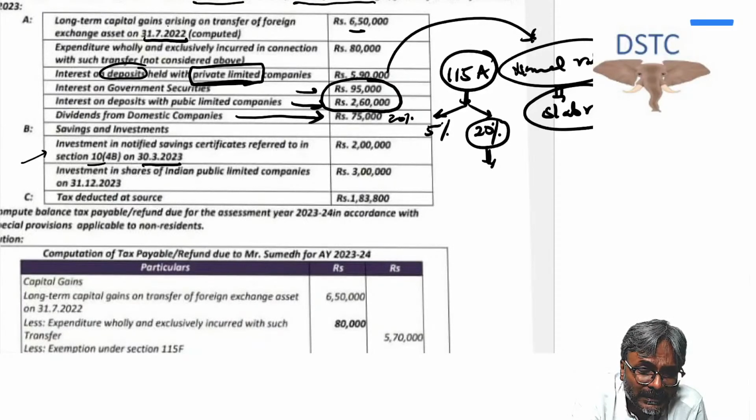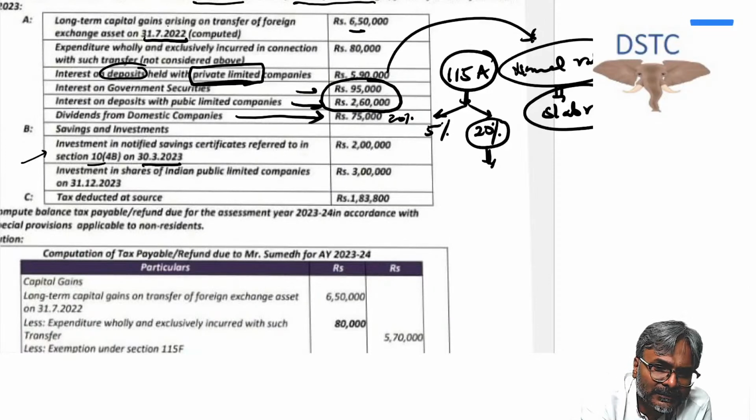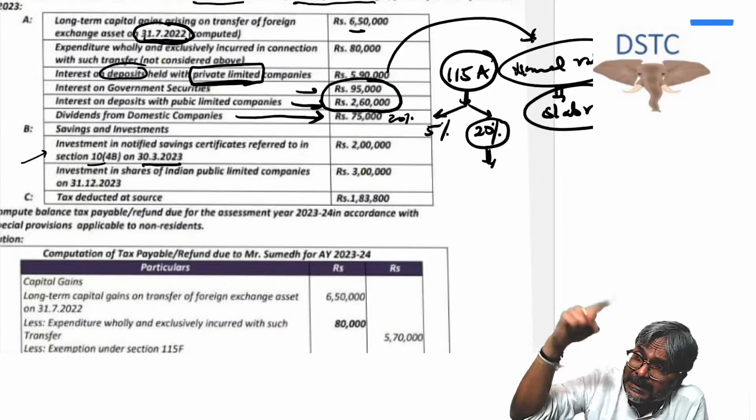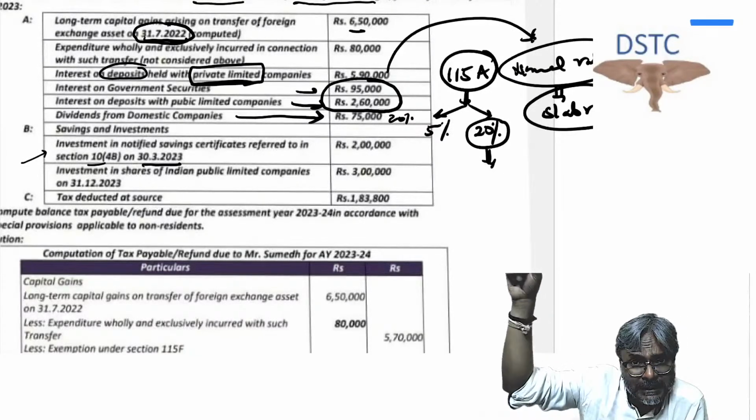And when he is making the investment, what is the date of investment? 30th of March 2023. When did he transfer the shares? On 31st of July 2022. So, yes, he is making the investment in the specified asset.